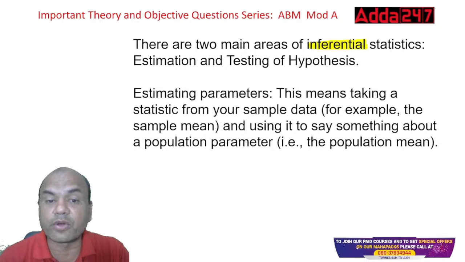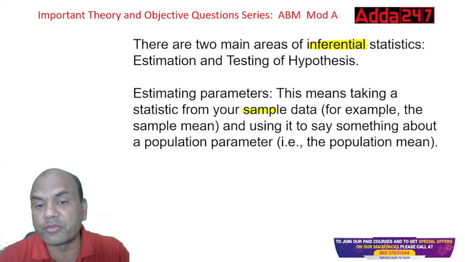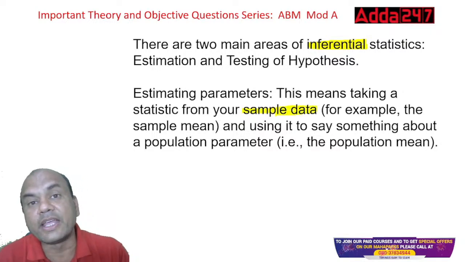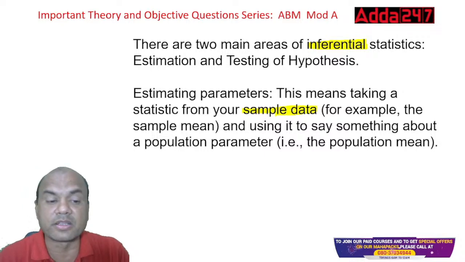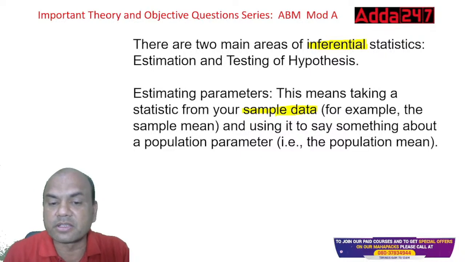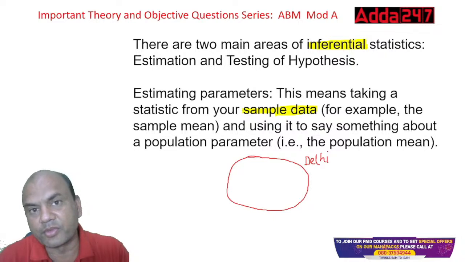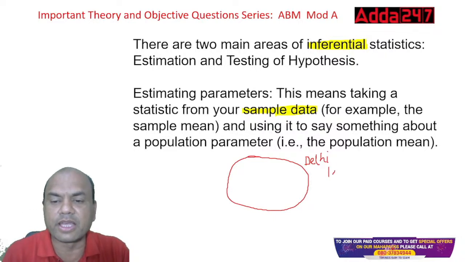Taking the statistic from your sample data means something which I have collected already. I'll be using that and estimating something about the population. Let me explain. Suppose this is my state, let's say Delhi. Let's say I have to do a survey of 1 lakh people in Delhi.